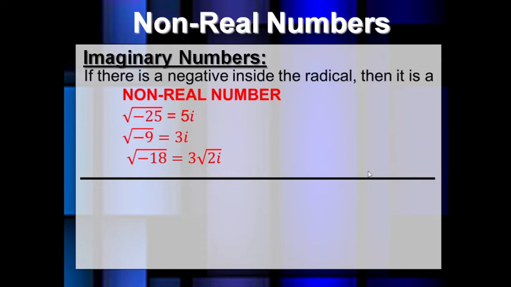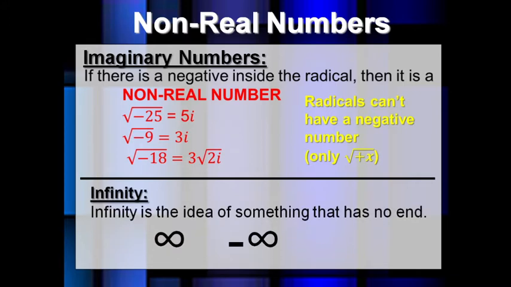This is not there in 10th class. Radicals can't have a negative number. Only root x, meaning radicals can't have a negative number. It means in roots we should always take only positive numbers. In some cases only we will take negative numbers.